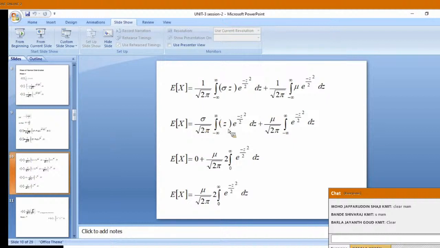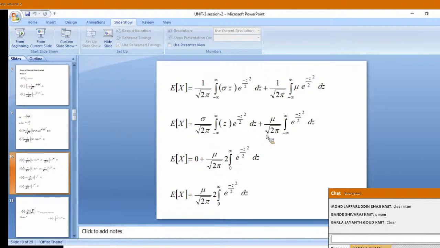It is an odd function. You see, that is available here. We have learned it in intermediate. If f of minus z equals minus f of z, it is an odd function. Odd function means the integral from minus infinity to plus infinity will be equal to 0. You can write it down in your notebook, all of you. This is an odd function, so the value from minus infinity to plus infinity will become 0.